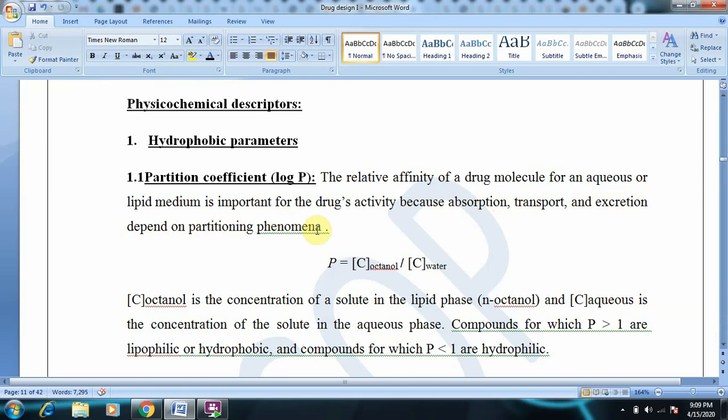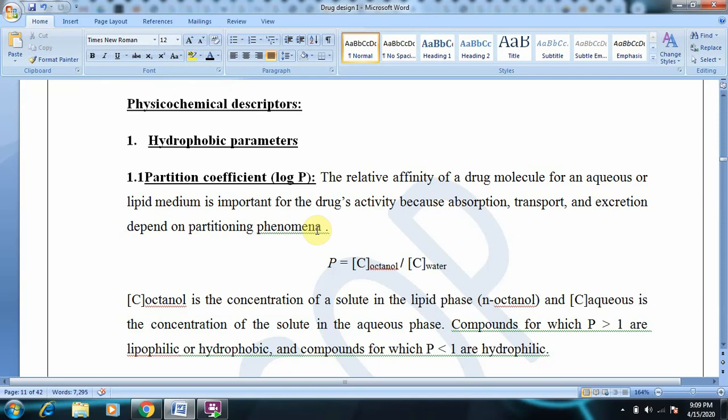Just for a simple example, take any drug in the medicinal chemistry lab or organic lab, make it a powder, and then use a solution of water and octanol in a separating funnel. Use equal concentrations of octanol and water.